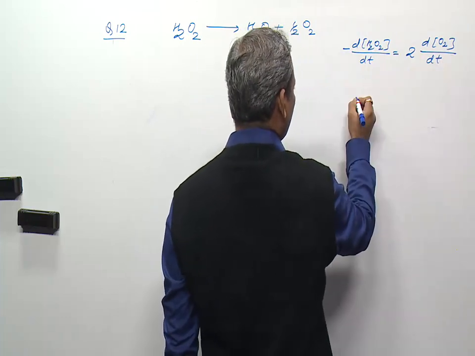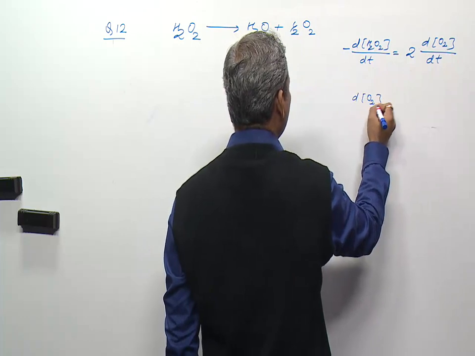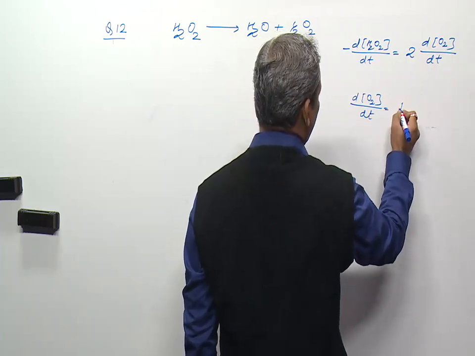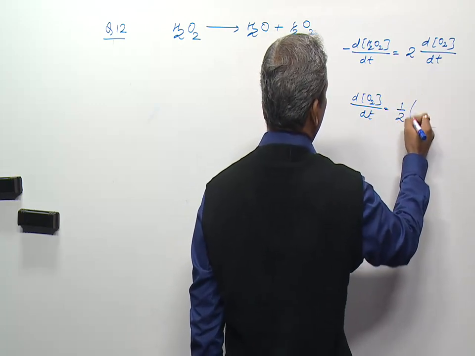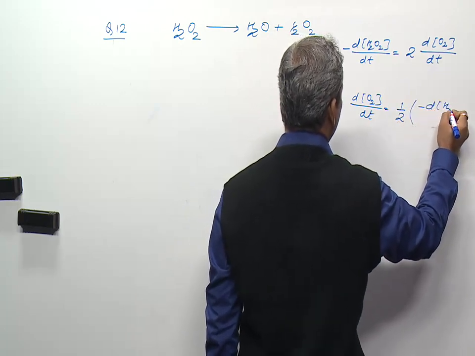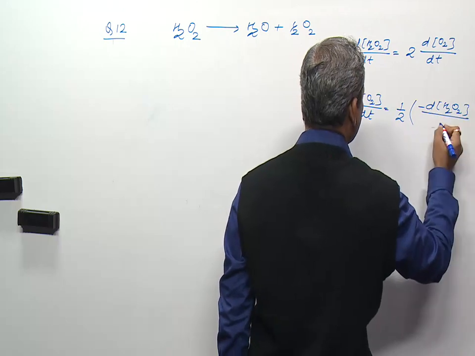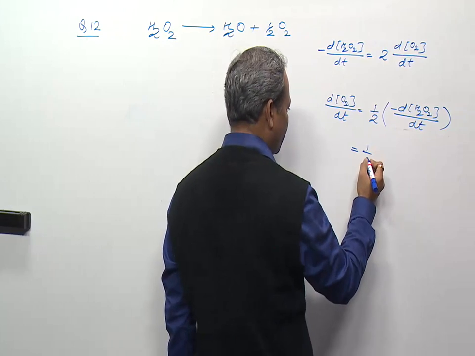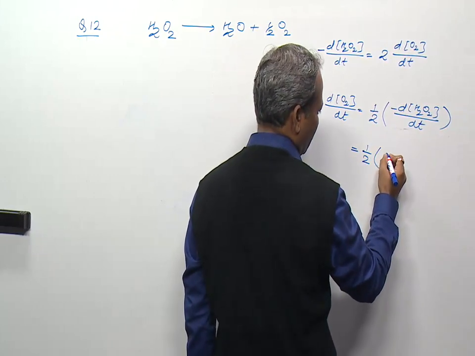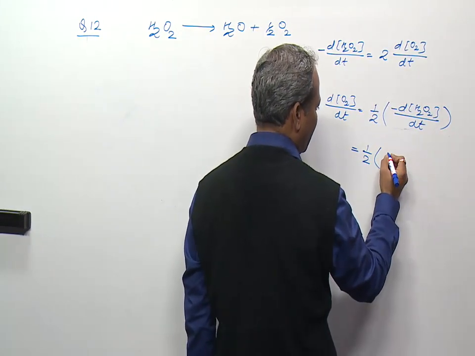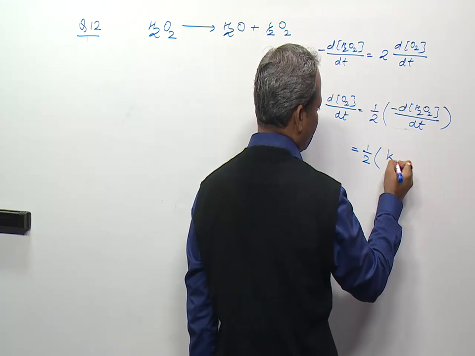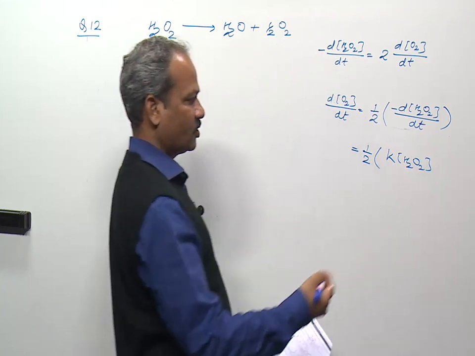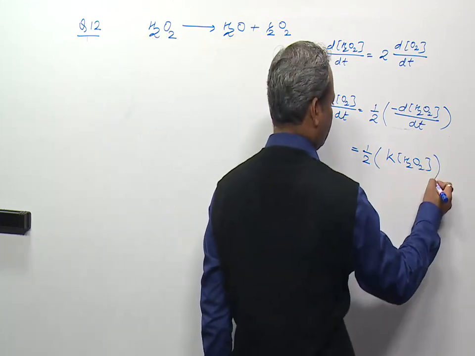The rate of formation of O2, dO2 by dt, is equal to half of the rate of disappearance of H2O2. And the rate of disappearance of H2O2 can be written as the rate of reaction, and the rate of reaction can be written as K into the concentration of H2O2. It is first order kinetics.